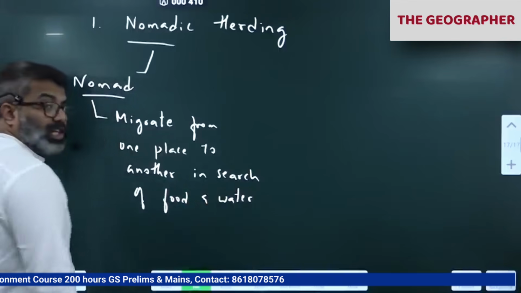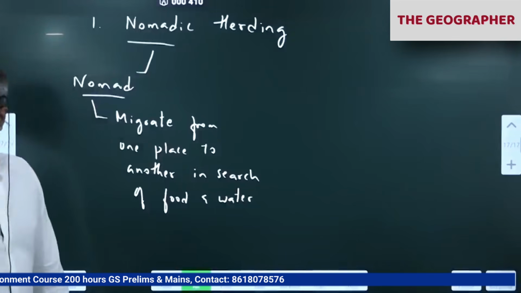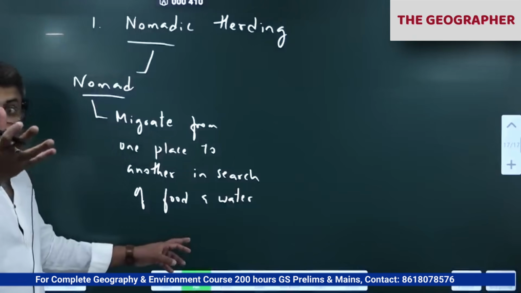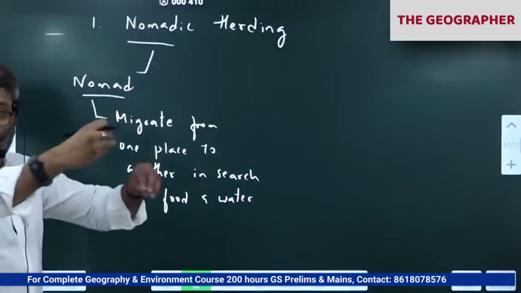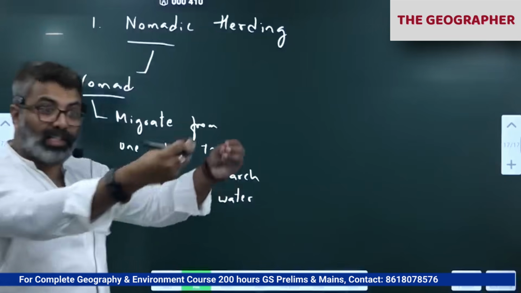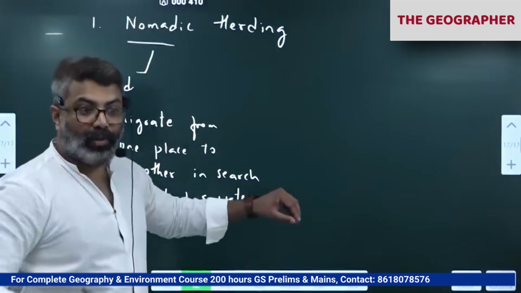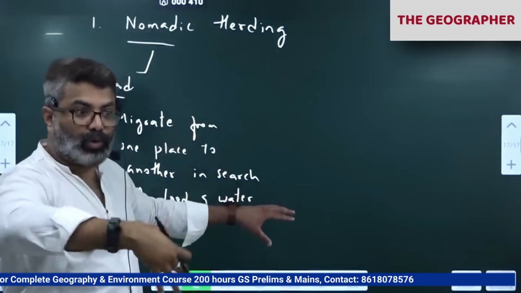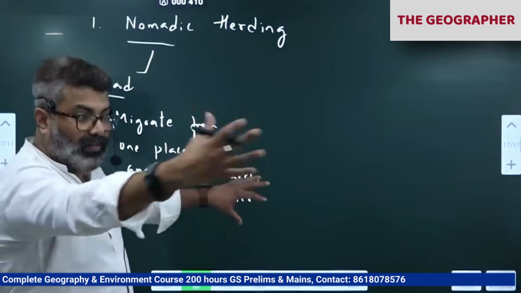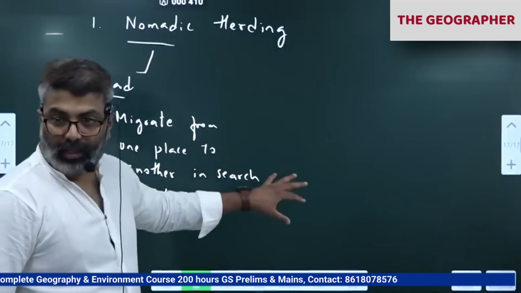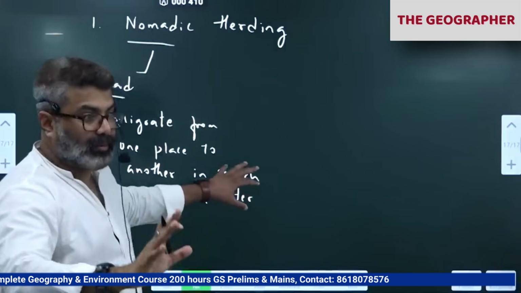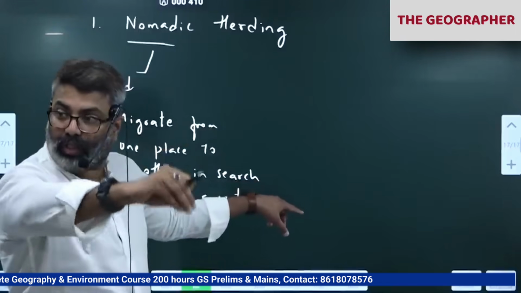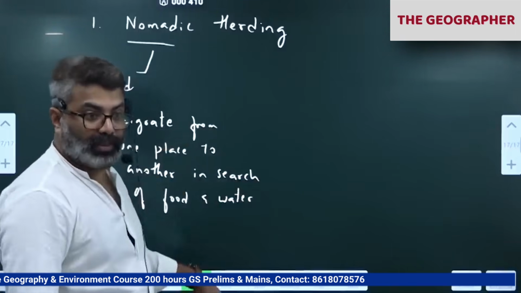Those are nomads basically. Initially we were all nomads. Correct? We were all migrating from one place to another in search of food and water. Remember the Out of Africa theory? I told you we all evolved in Africa and the journey of mankind started in Africa. We all evolved from apes. Correct? And we started migrating. Homo erectus, then Homo sapiens. We all migrated out of Africa actually. Okay. So Africa is our motherland. So that is nomads. Initially we were all nomads.